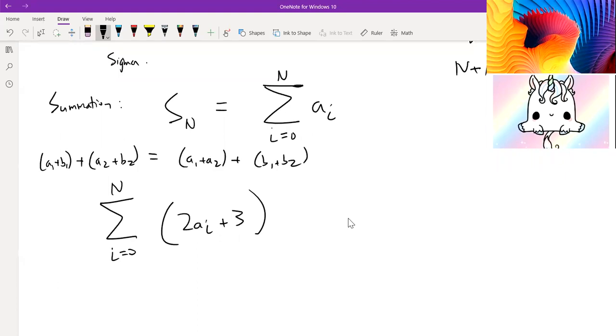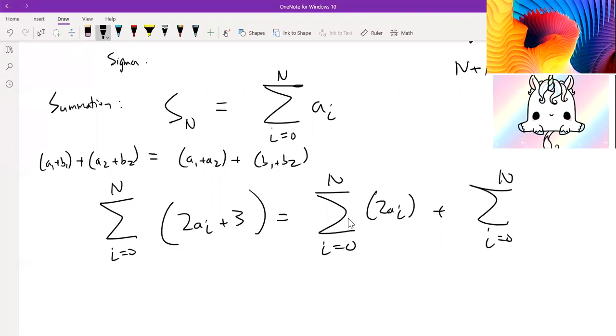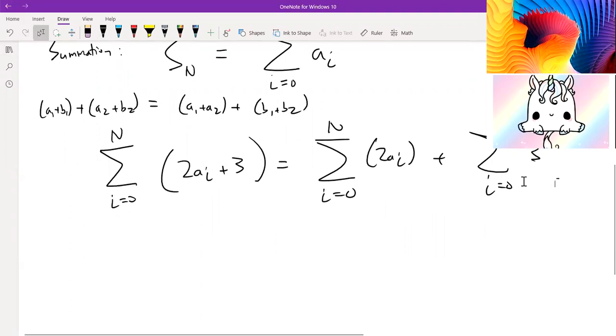Essentially, we tore apart what's inside of each of these things we're adding, and we group them with themselves. So we group a's with a's, b's with b's. So in this case, we're going to break this apart into 2ai and then 3. So we can write that as this: the sum of 2ai plus the sum from i equals 0 to n of 3. This is how we broke it up using the associative principle.